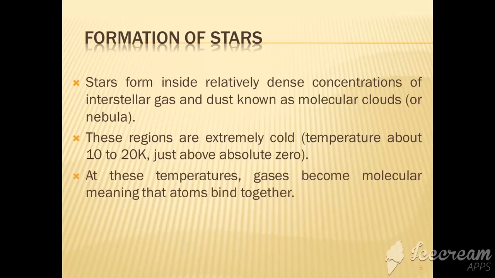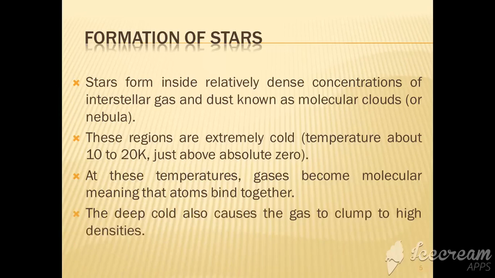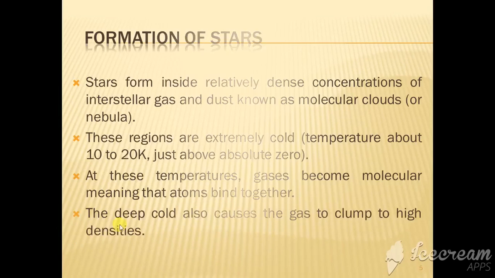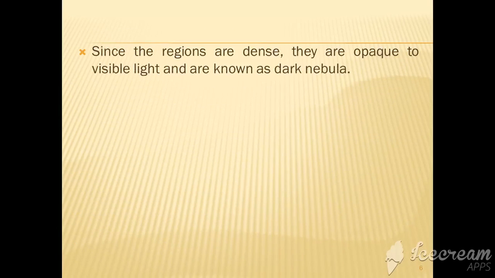At these temperatures, gases become molecular, meaning that atoms bind together. The deep cold also causes the gas to clump to high densities. Since the regions are dense, they are opaque to visible light and are known as dark nebulae.